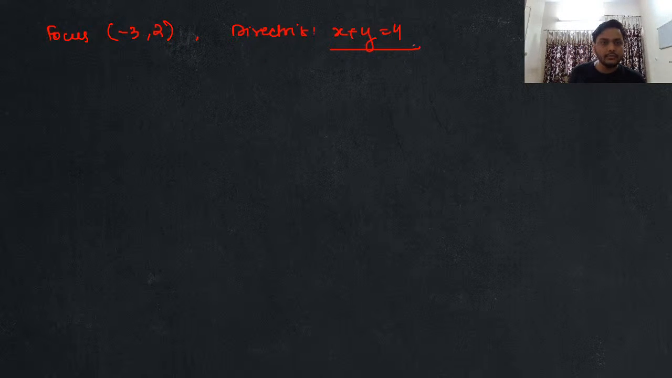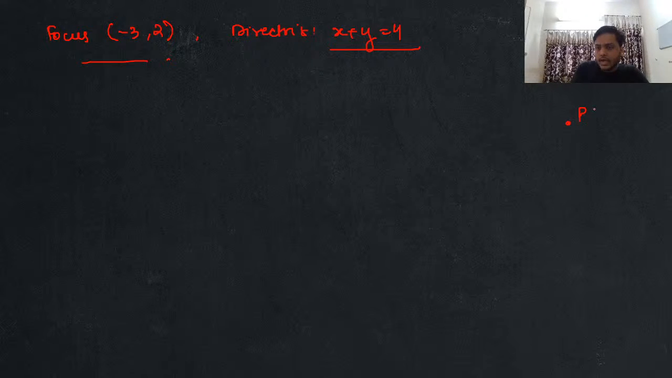I repeat again, focus has been given to you as minus 3, 2, and directrix is given to you as x plus y equal to 4. This is the information that you already have. ठीक है. अभी आपको क्या करना है? From here, you basically need to find out the equation of parabola. Cool. So what you will say?